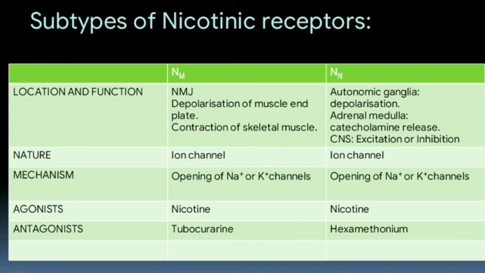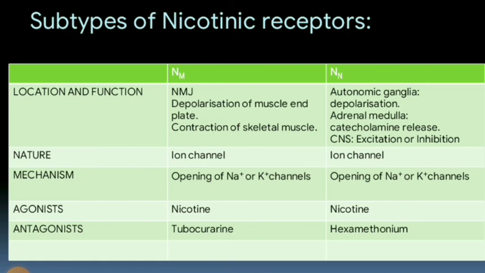The subtypes of the nicotinic receptors, their function and location: NM receptors are present in the NMJ, the neuromuscular junction, where they depolarize the muscle end plate and contraction of skeletal muscle takes place. NN receptors are present in the autonomic ganglia, causing depolarization. In the adrenal medulla, they cause catecholamine release. In the CNS, they cause excitation or inhibition. So its nature is an ion channel. The agonist of the NM receptor is nicotine, and the antagonist is tubocurarine. The antagonist for the NN receptor is hexamethonium. That means these drugs block the nicotinic receptors.